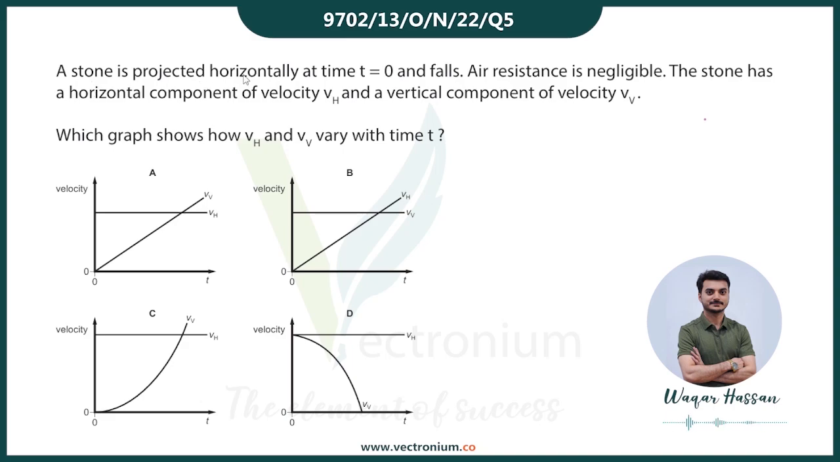A stone is projected horizontally. Air resistance is negligible. The stone has a horizontal component of velocity Vh and a vertical component of velocity Vv. Which graph shows how Vh and Vv vary with time?